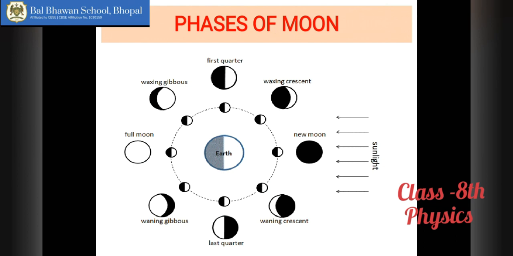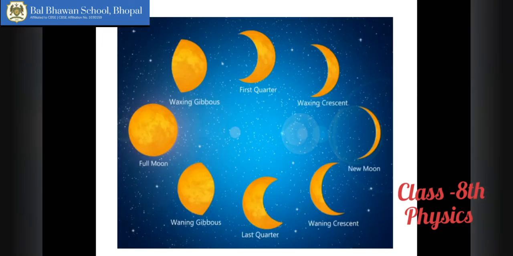Then now the waning starts, that is the decrease in size. Now we have the first stage, waning gibbous. After that we have the waning second quarter, or third quarter as some people call it. Then we have waning crescent, and then again the new moon comes. So the whole lunar cycle takes around 29 and a half days to complete. Okay, so the lunar calendar every month consists of 29 or 30 days.